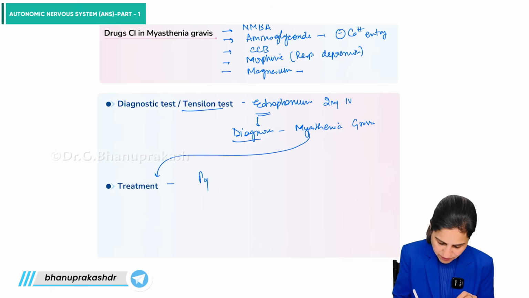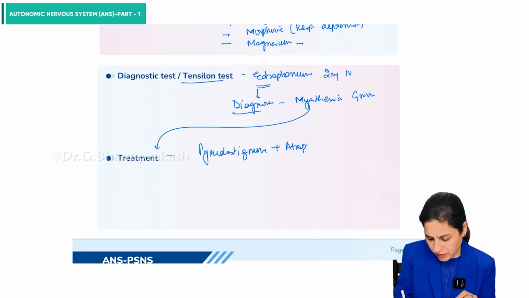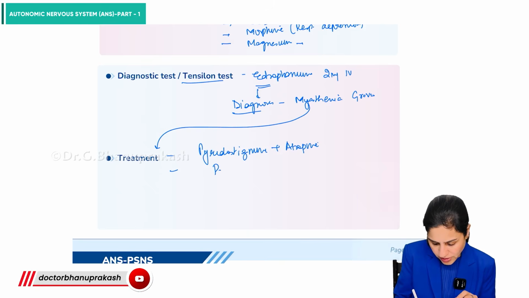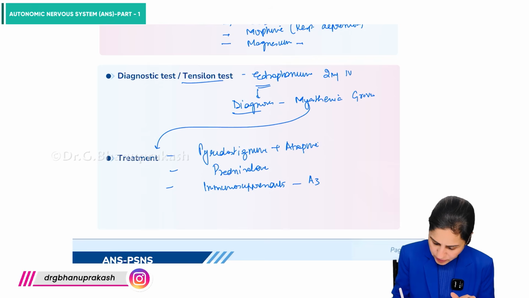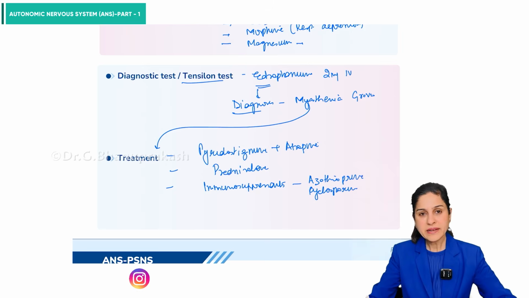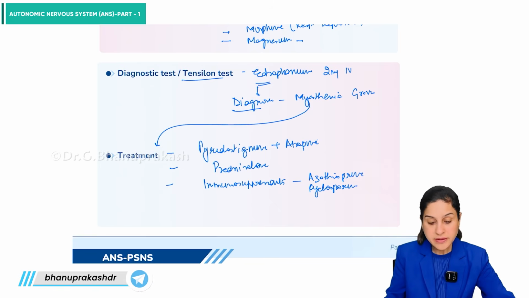And the treatment here we have pyridostigmine. That is the drug of choice along with atropine. Then we have corticosteroids like prednisolone. Then we can use immunosuppressants because they are autoantibodies, so we use immunosuppressants like azathioprine and cyclosporin, right? We can also do thymectomy, we can do plasmapheresis, etc. But these are the drugs that you can use.